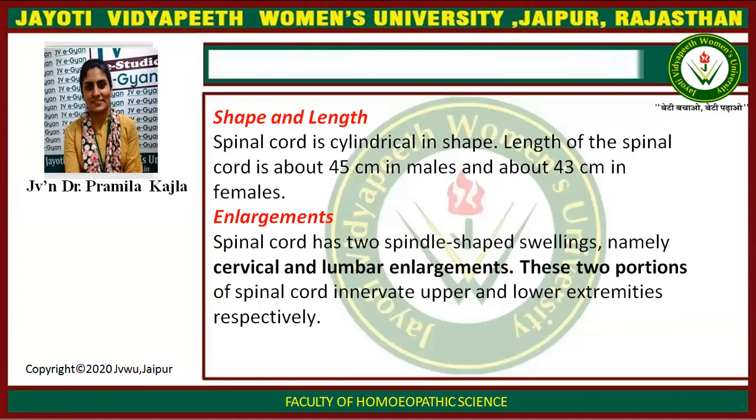Shape and length. Spinal cord is cylindrical in shape. Length of spinal cord is about 45 centimeter in male and 43 centimeter in females. Enlargement. Spinal cord has two spindle-shaped swellings, namely cervical and lumbar enlargement. These two portions of spinal cord innervate upper and lower extremities respectively.